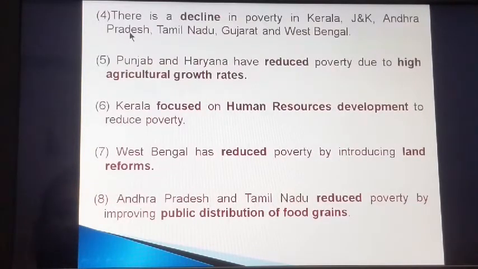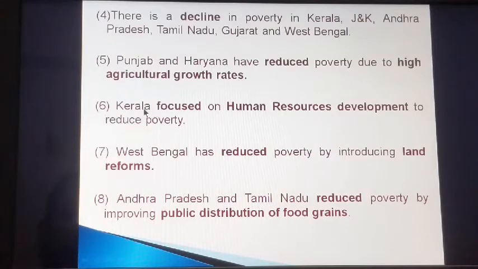Fourth point is, there is a decline in poverty in Kerala, Jammu and Kashmir, Andhra Pradesh, Tamil Nadu, Gujarat and West Bengal. Point number 5, Punjab and Haryana have reduced poverty due to high agricultural growth rates.